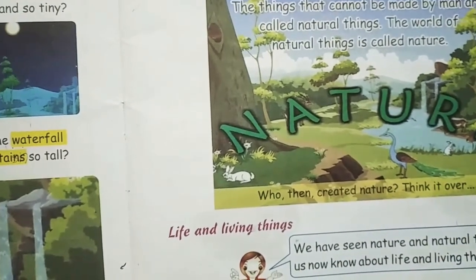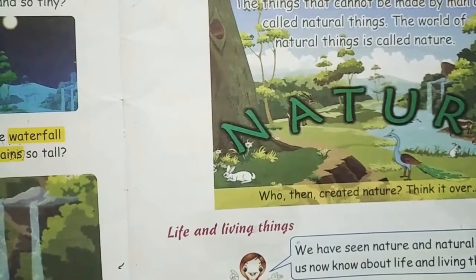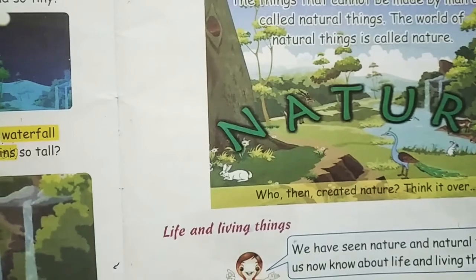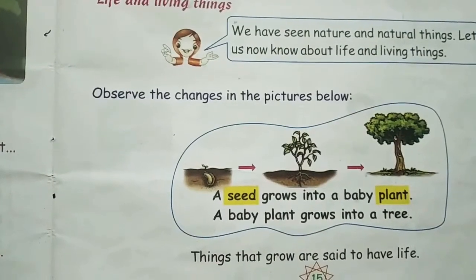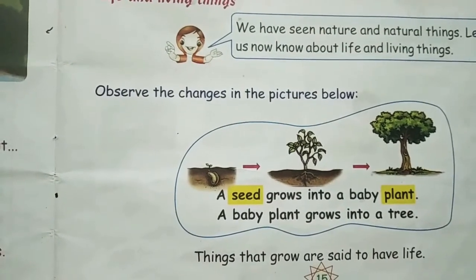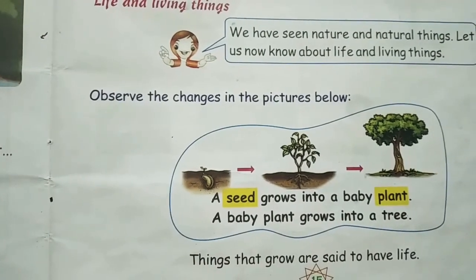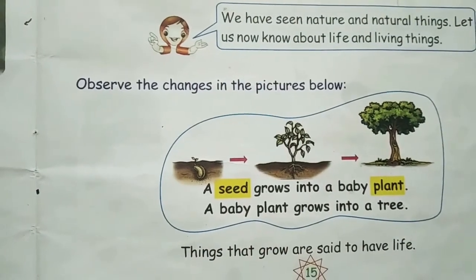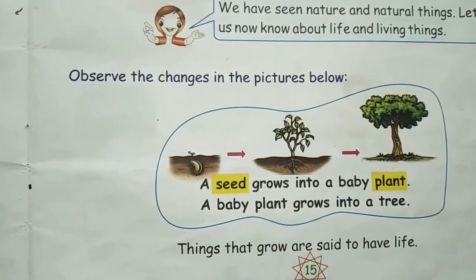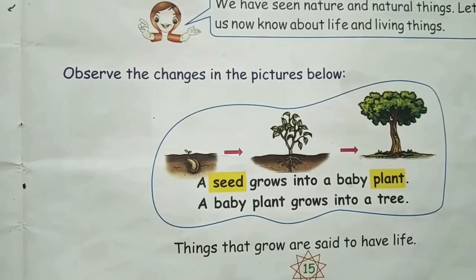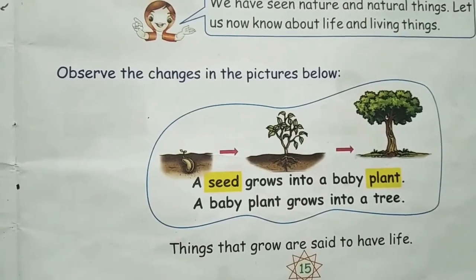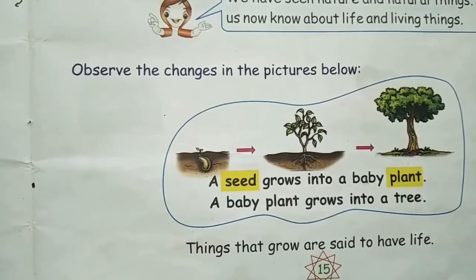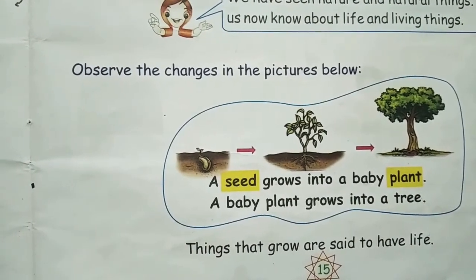Now next, what have we discussed about? Yes, we have discussed life. Living things and non-living things. Okay children? Now what is life? Things that grow are said to have life. An example is what? A seed grows into a plant, right? First it grows into a baby plant, then it grows into a tree. Similarly a human baby, right? The baby grows into a man and then an old man, right? So like that, the things which grow are said to have life.